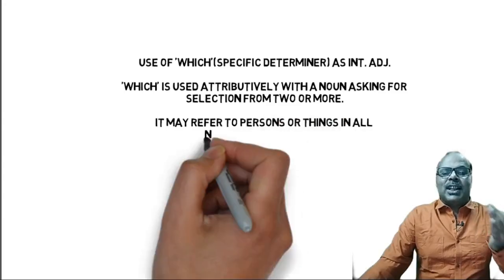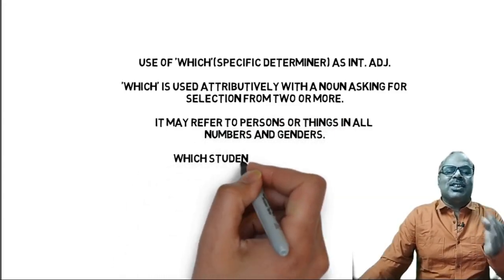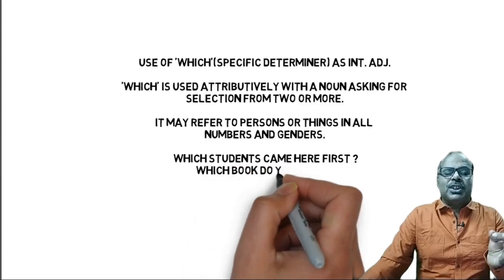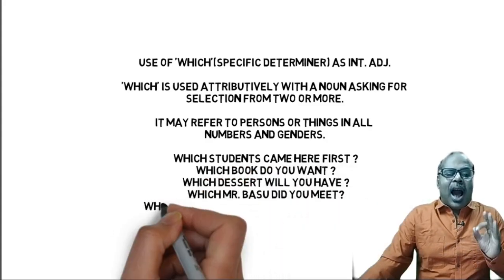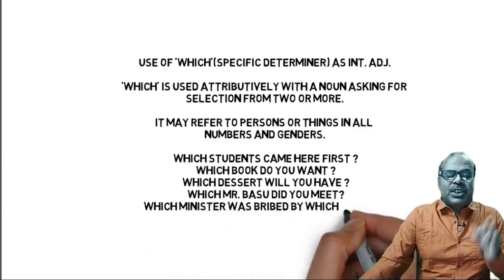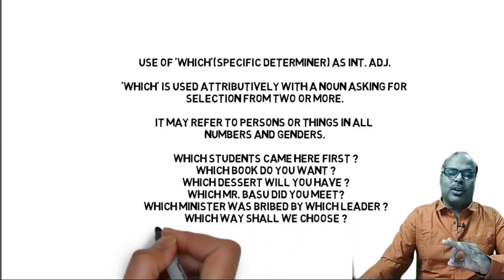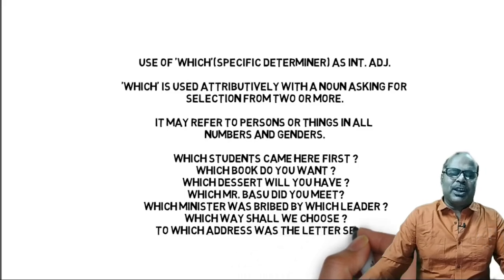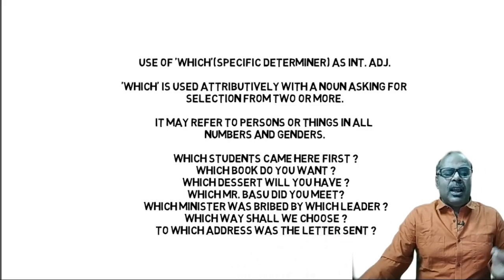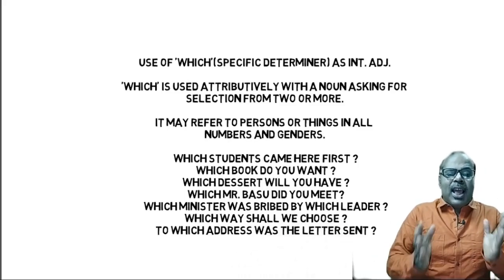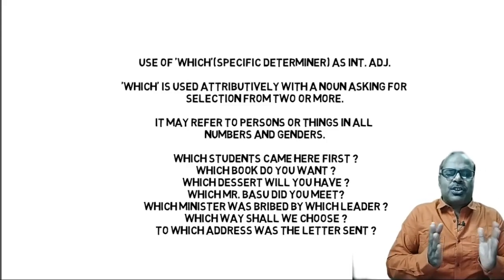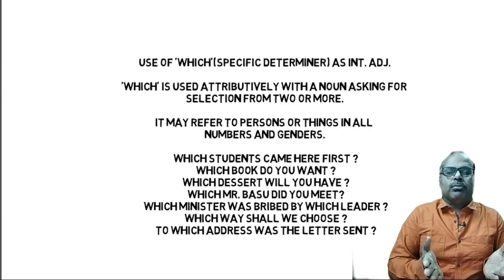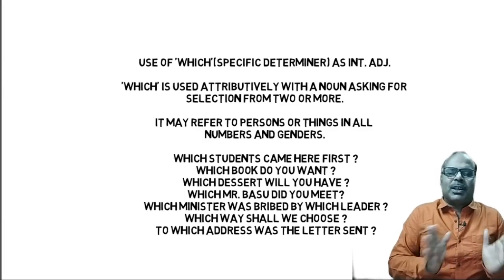Now let us see the use of which as an interrogative adjective. Which is used attributively with a noun asking for selection from 2 or more, that I was saying just a minute before. Attributively means before the noun, or just after the noun.